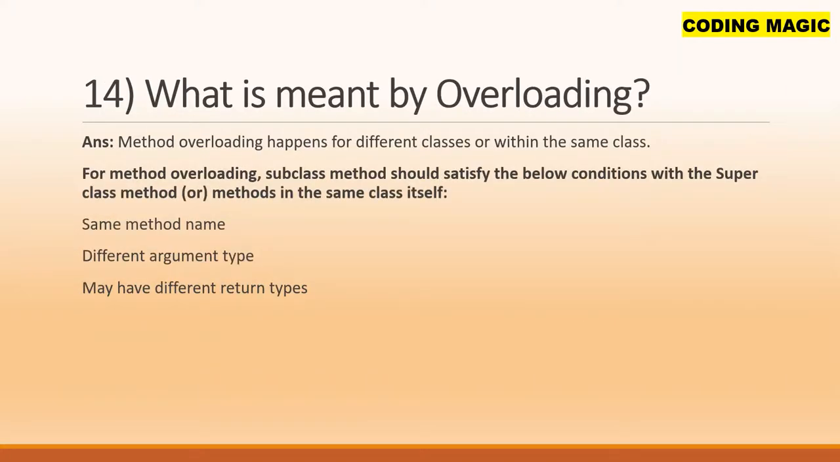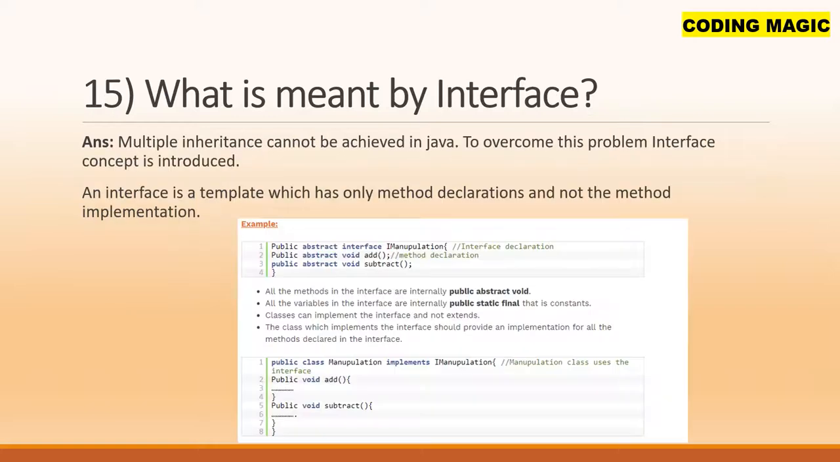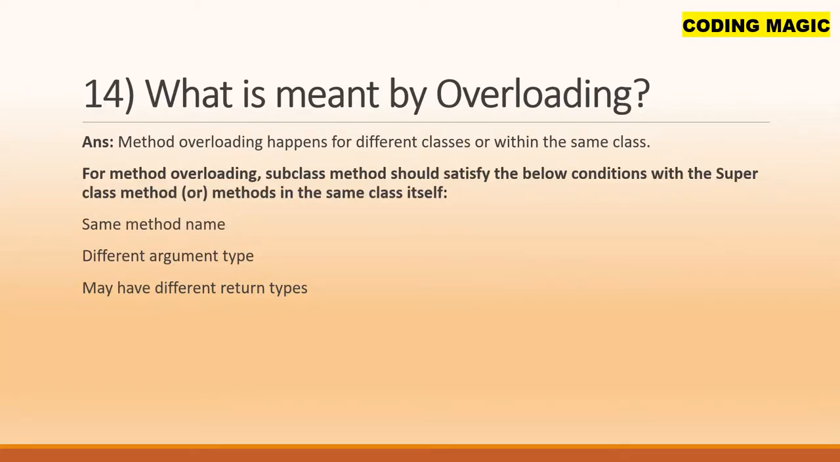What is meant by overloading? Method overloading happens for different classes or within the same class. For method overloading, the subclass method should satisfy the below conditions with the superclass method, or with methods in the same class itself. Same method name, different argument type, may have different return type.